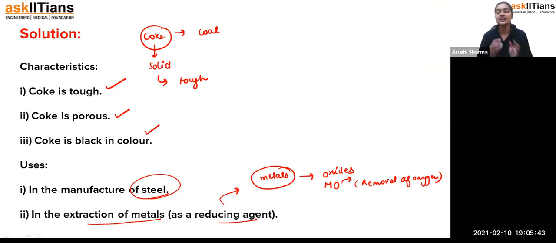That means the reducing agent helps us remove the oxygen from there. When oxygen gets removed, we get the metal from it, not exactly pure, and then we do some process so that we can extract more pure metal. So that's how coke is used for the extraction of metals, as it works as a reducing agent. These are the characteristics and uses of coke.